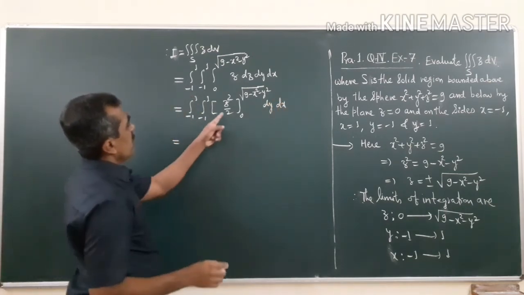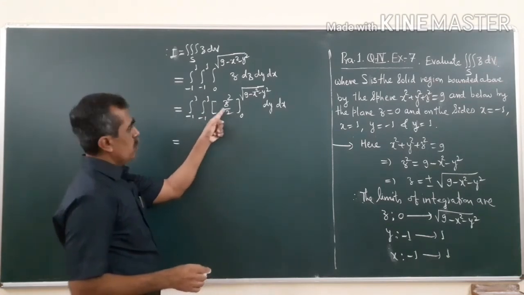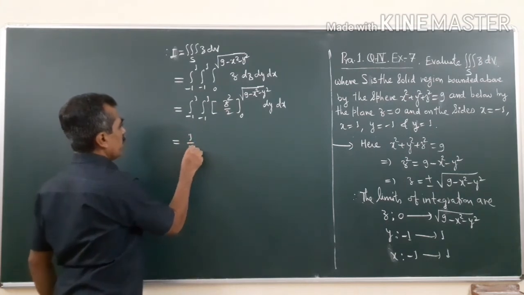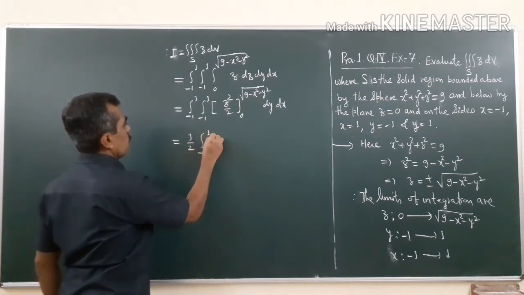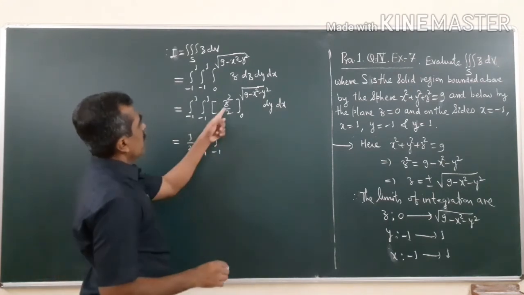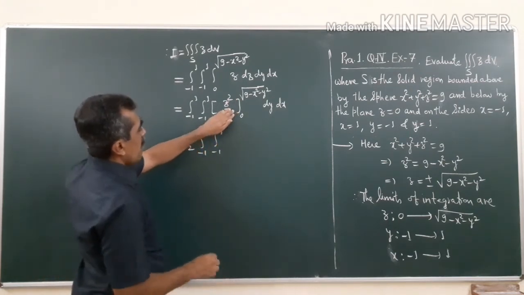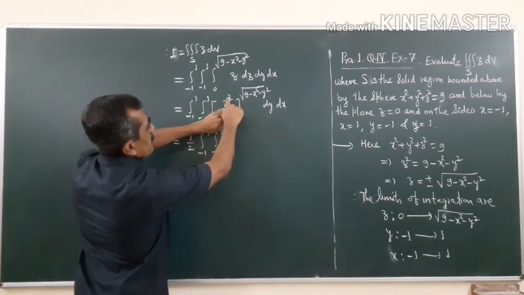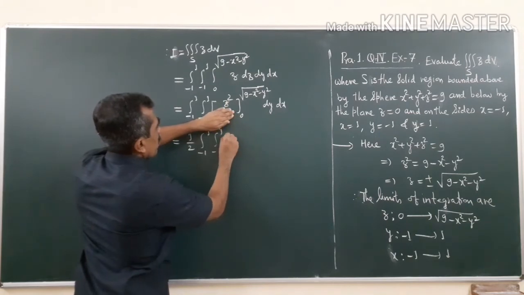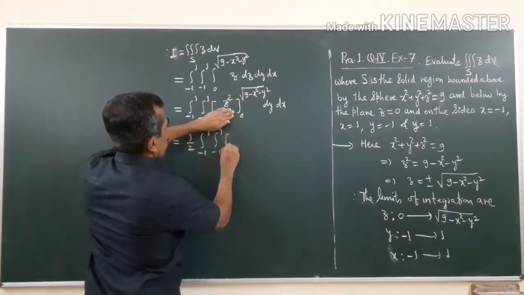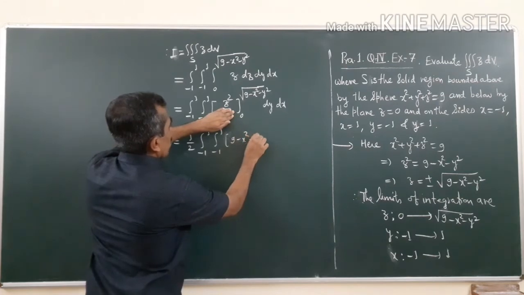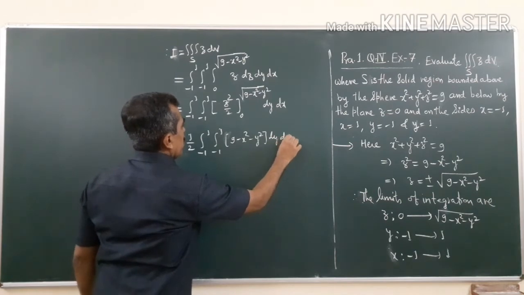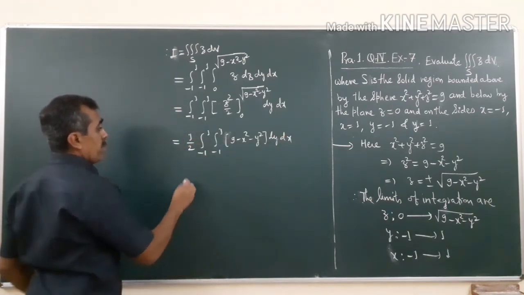So see here, 1 by 2 is a constant, it has nothing to do with the limit. So I will take it outside so that there will be no problem. Integral from -1 to 1, integral from -1 to 1. Now z square, because I have taken this half outside. So put z as this, the square root will go out. What you will get is simply 9 minus x square minus y square, dy dx.